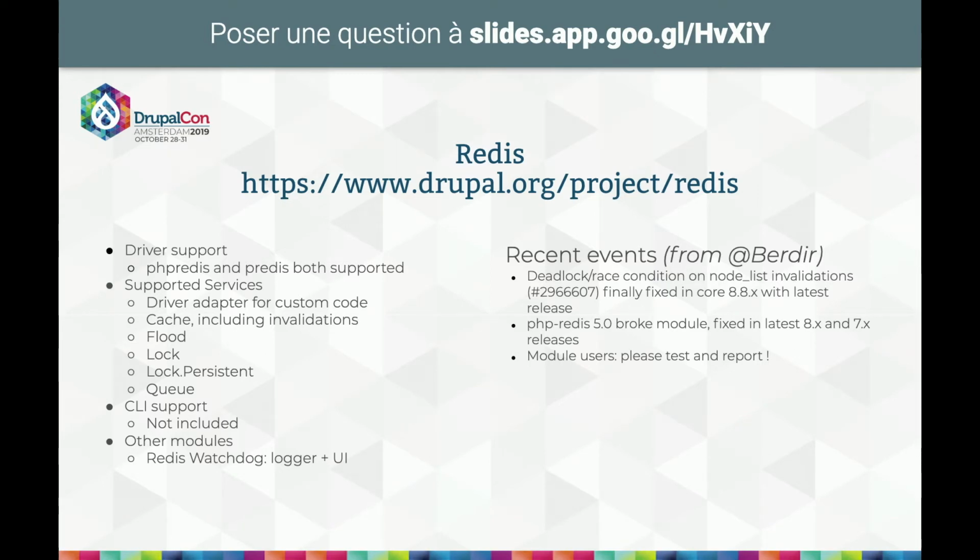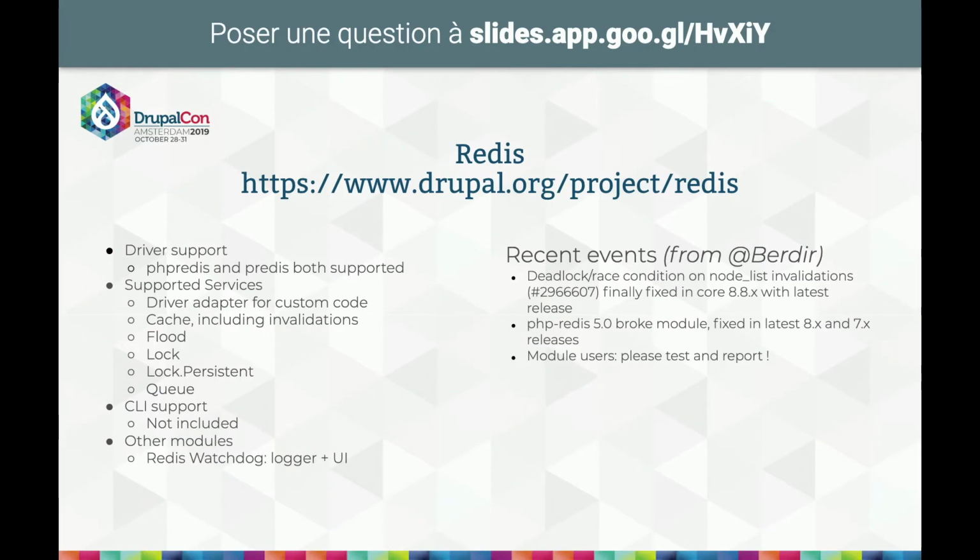And it can also help take your queue service outside Drupal, although that's maybe not the optimal solution for queuing. It doesn't have CLI support, and there's also an extra module, which is the Redis Watchdog, which combines a logger service, like we have with dblog and syslog, with a UI to use it.